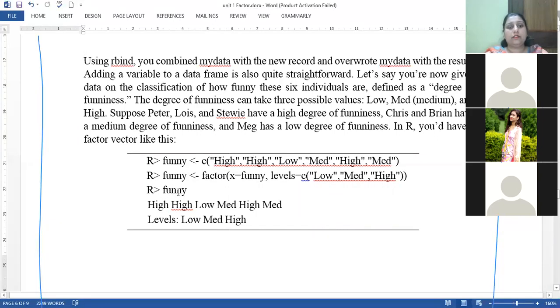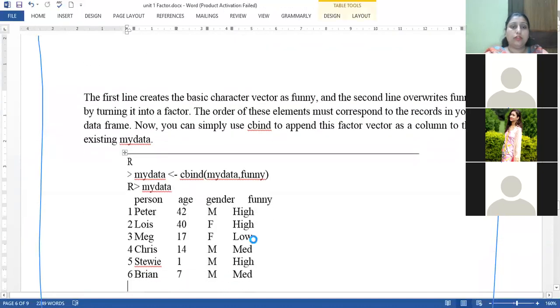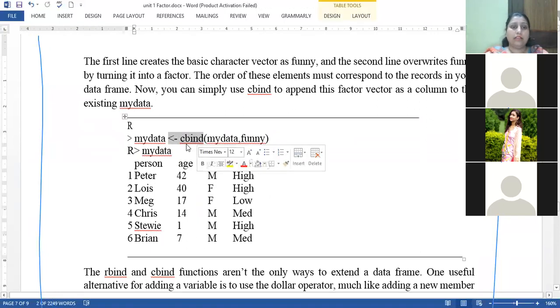After creating this column, we have to include it into the data set. To do so, we use the cbind function. It will combine my new column together with the existing data set. If we print it, we get a new column, funny, in which the degree of funniness is given for a particular person.